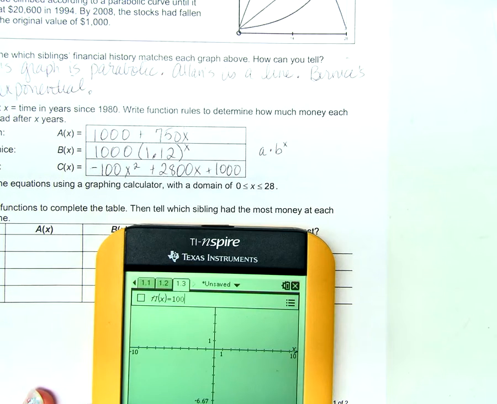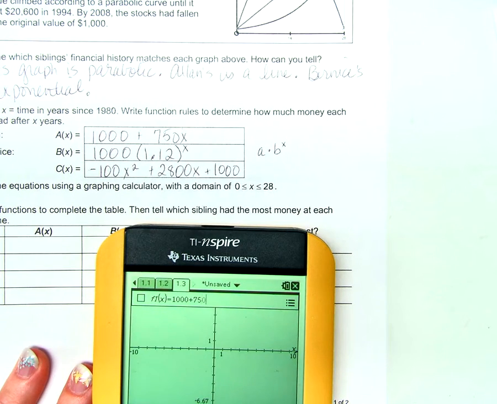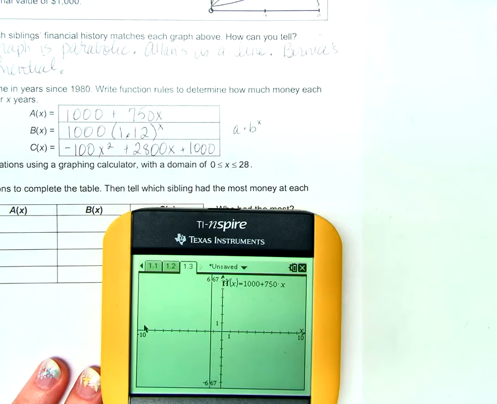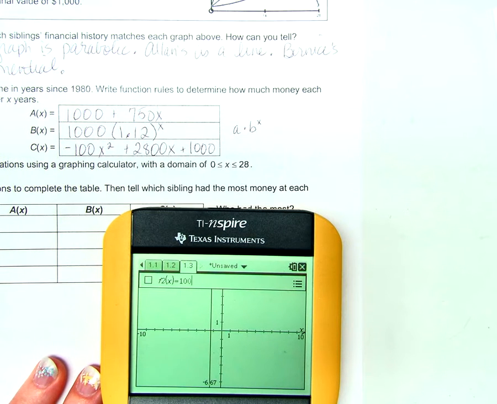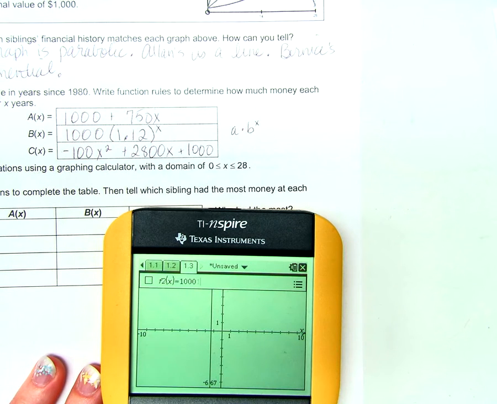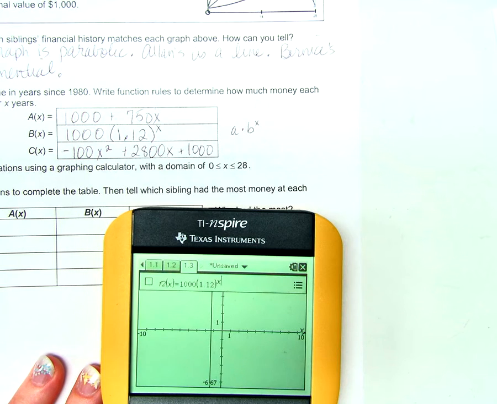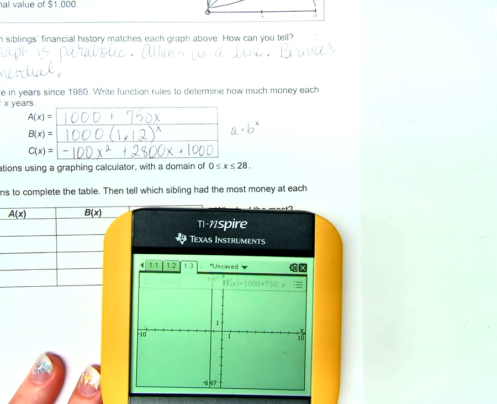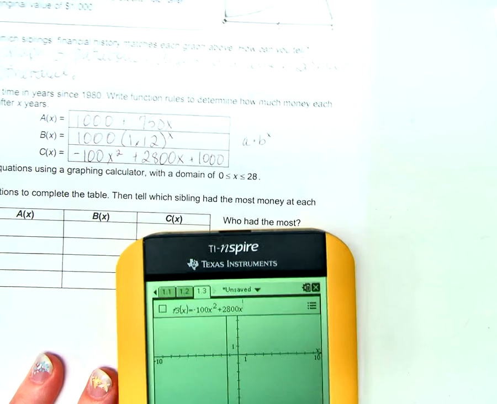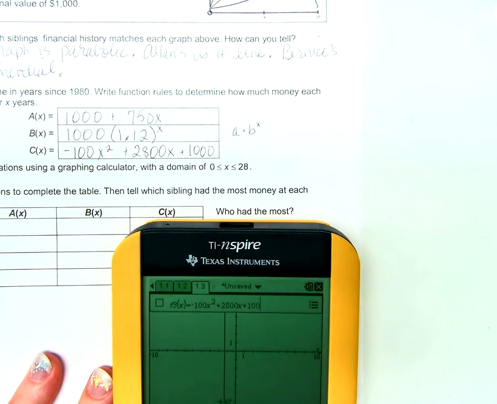Okay. 1,000 plus 750x, tab, 1,000 times 1.12 raised to the x power, negative 100x squared plus 2800x plus 1000.